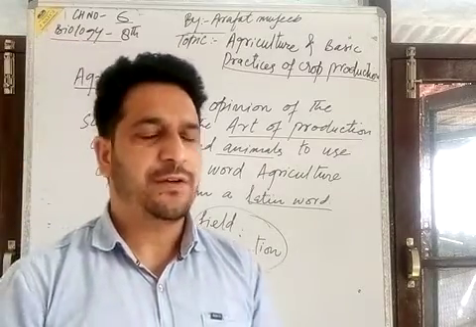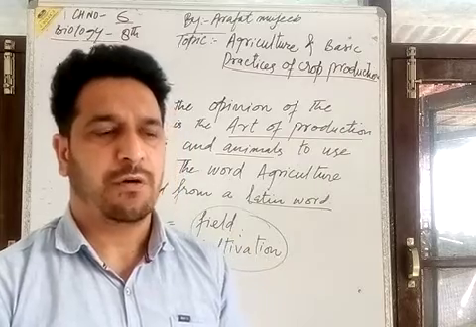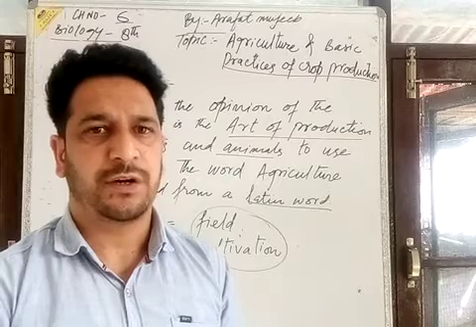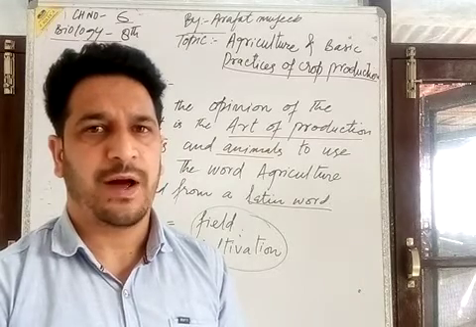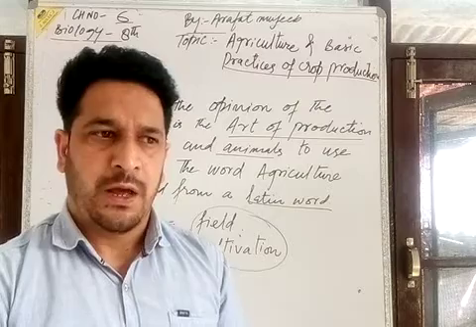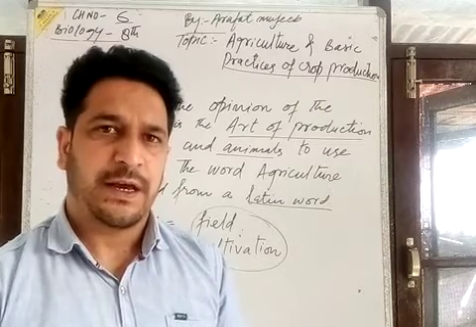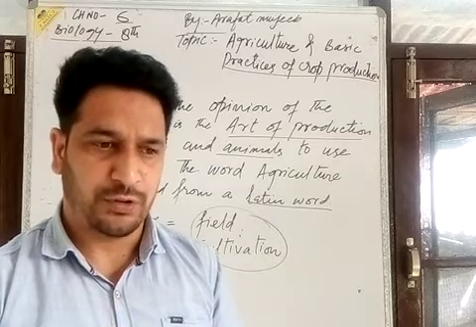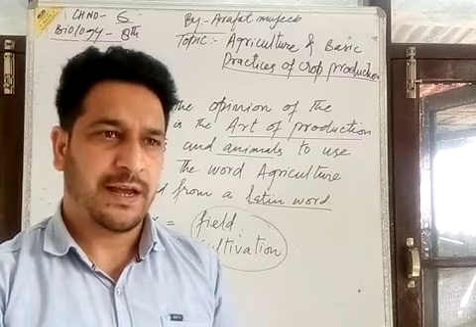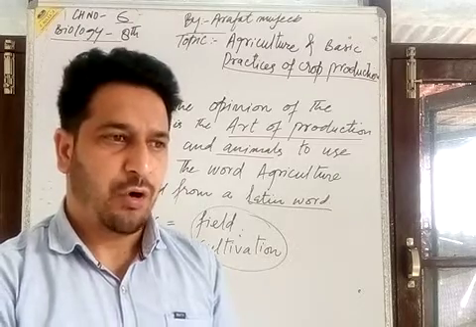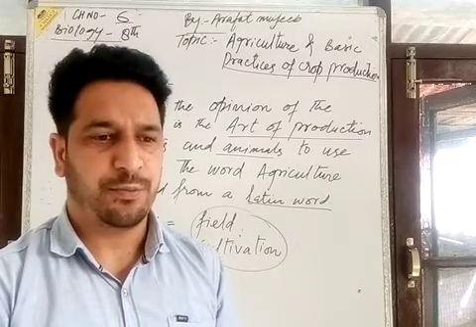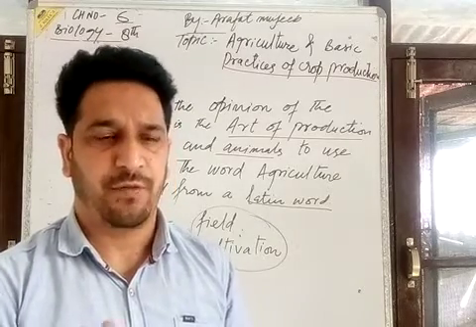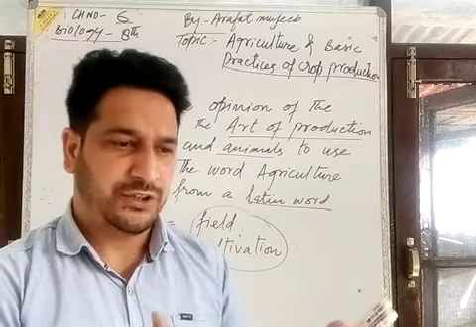By the practice of agriculture we are provided with food, shelter, clothes, and some other requirements which are needed for our day-to-day life. With this agriculture practice we got food and we got shelter.